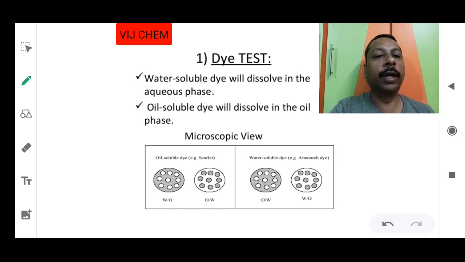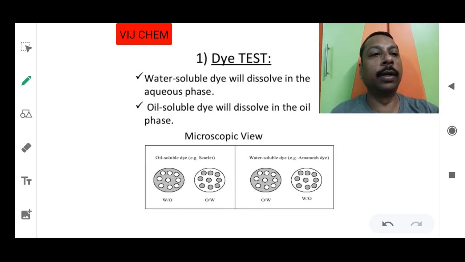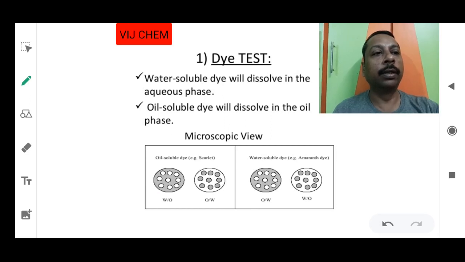Okay, if you add oil soluble dye, if it is dissolving, that means oil is the dispersion medium. Okay, simple. If it is oil in water, that means water quantity is more, and when you add the water soluble dye, it will start dissolving in the water. That is, dispersion medium is water, so dispersed phase will be oil. So that will be oil in water type.